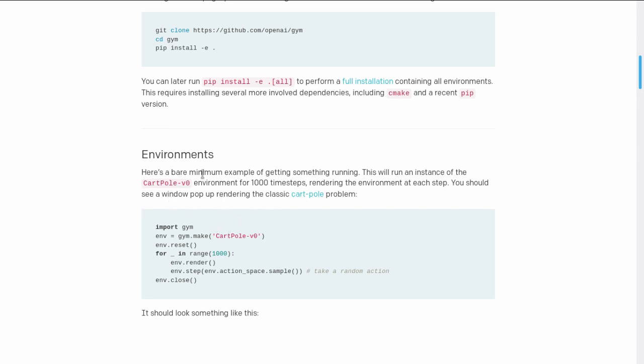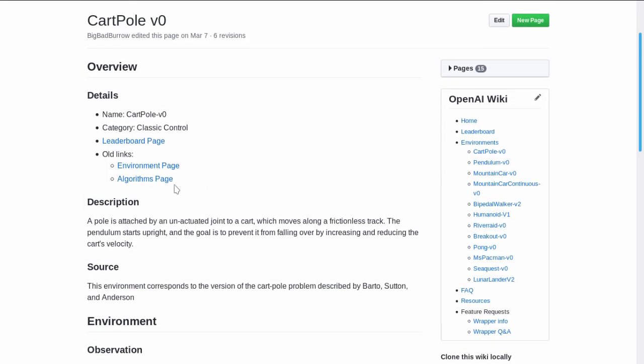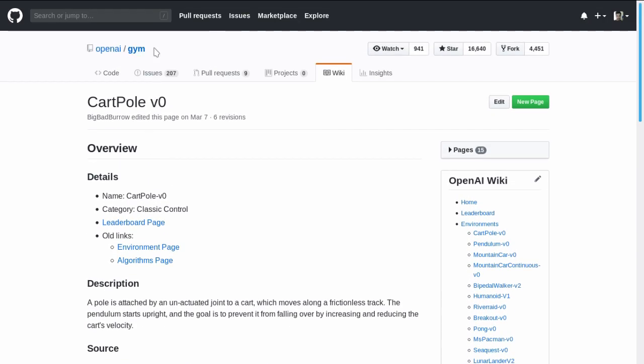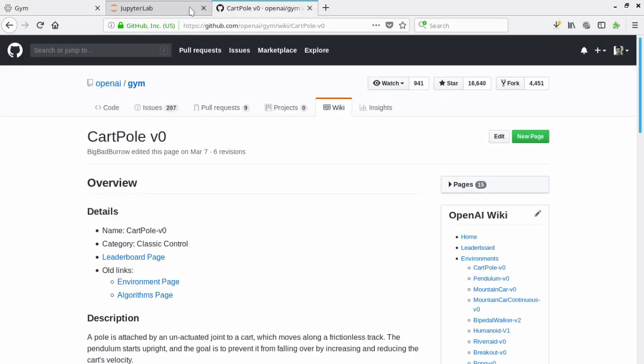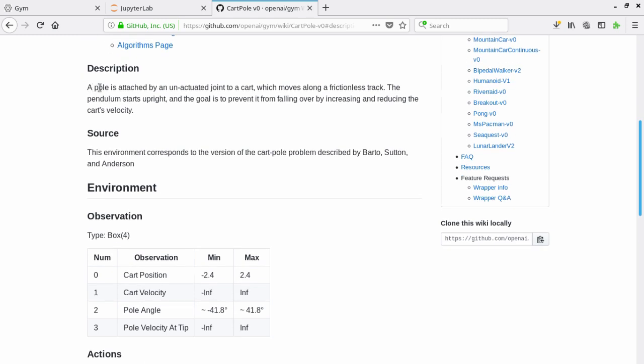Now let's look at what the targets are. This is the GitHub repository of OpenAI Gym, and we are in Cartpole version 0. As the description says, a pole is attached by an unattached joint to a cart, which moves on a frictionless track.